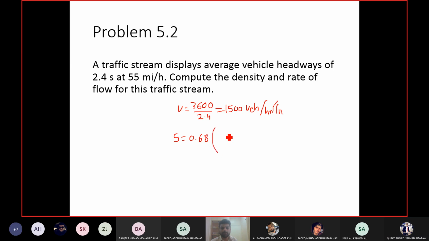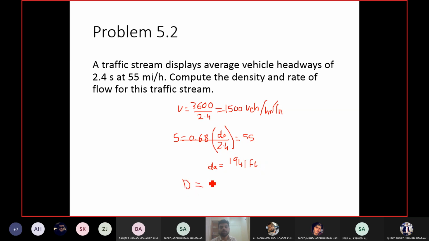Writing the equation, I want dA, and headway is given, 2.4. So dA is 194.1 feet.